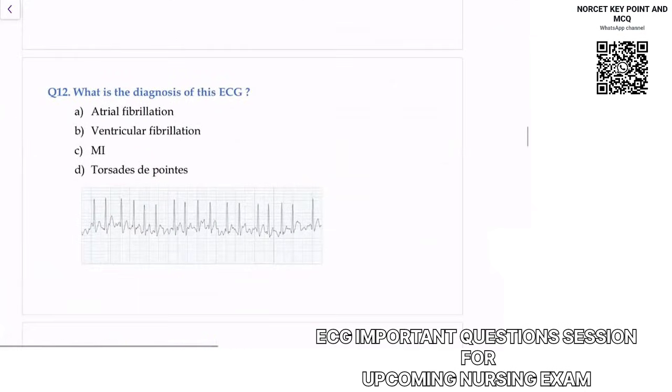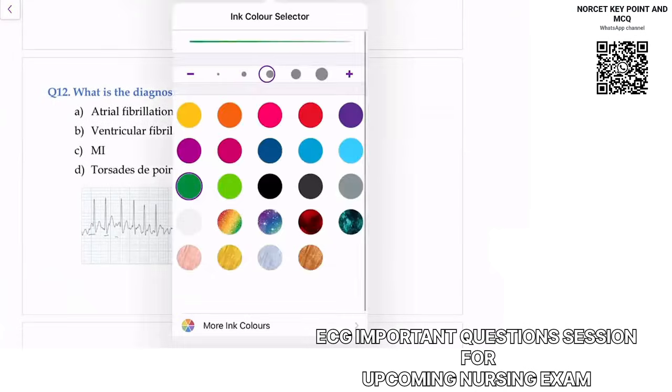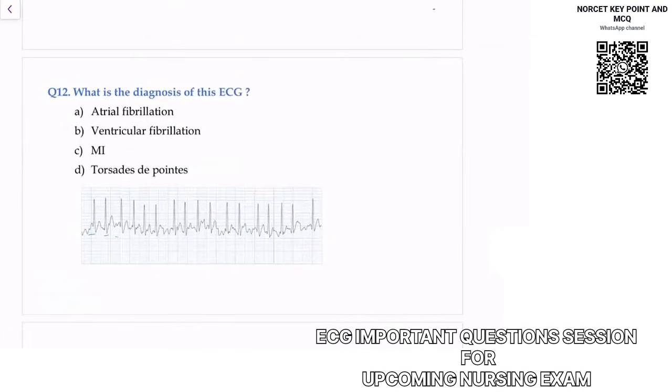Okay, coming to the next ECG. What you can notice again is a narrow QRS. Simple. So see, in MI, ST segment and T wave changes you will notice. Torsades and ventricular fibrillation, these are problems of the ventricles.